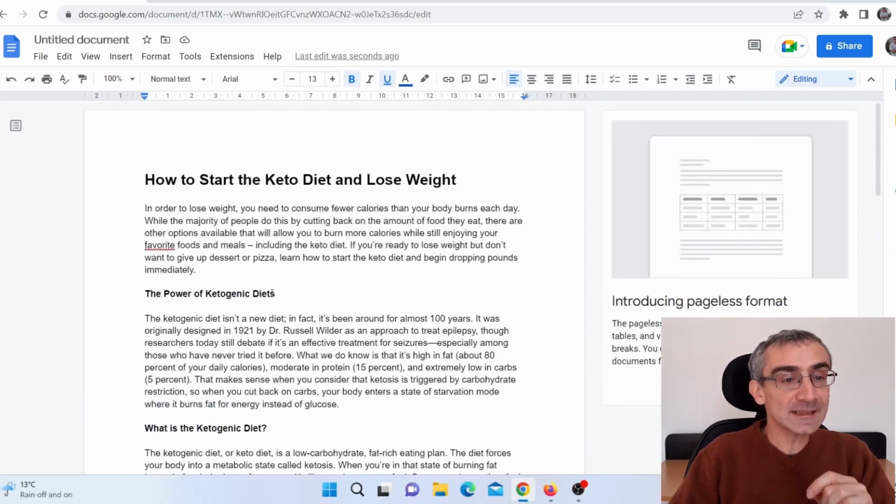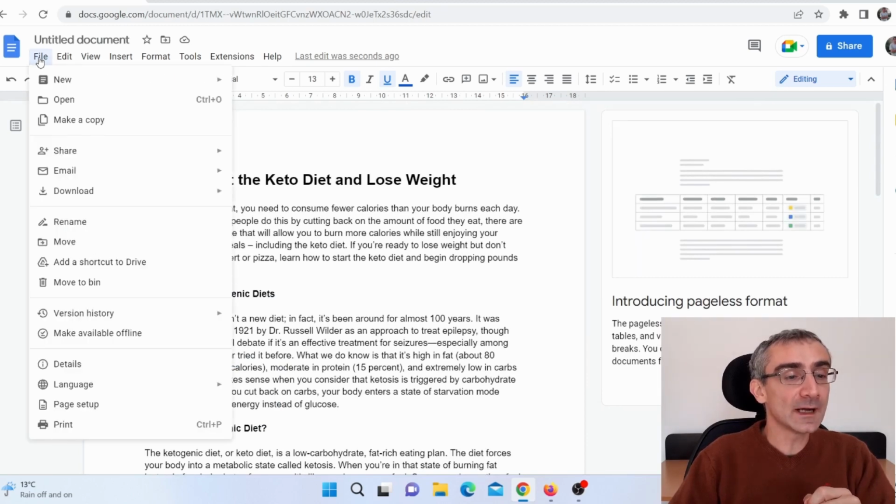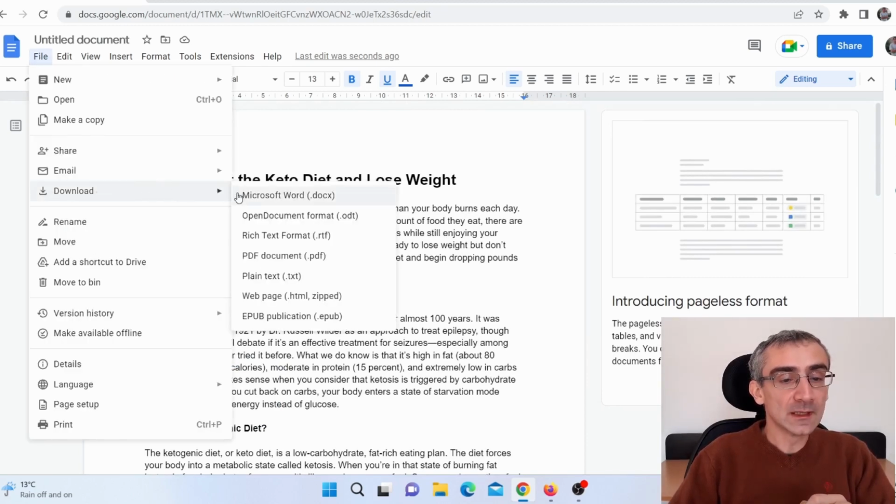So what I need to do next is I actually need to click here on file, and then I need to click here download, and then I need to click here on PDF document.